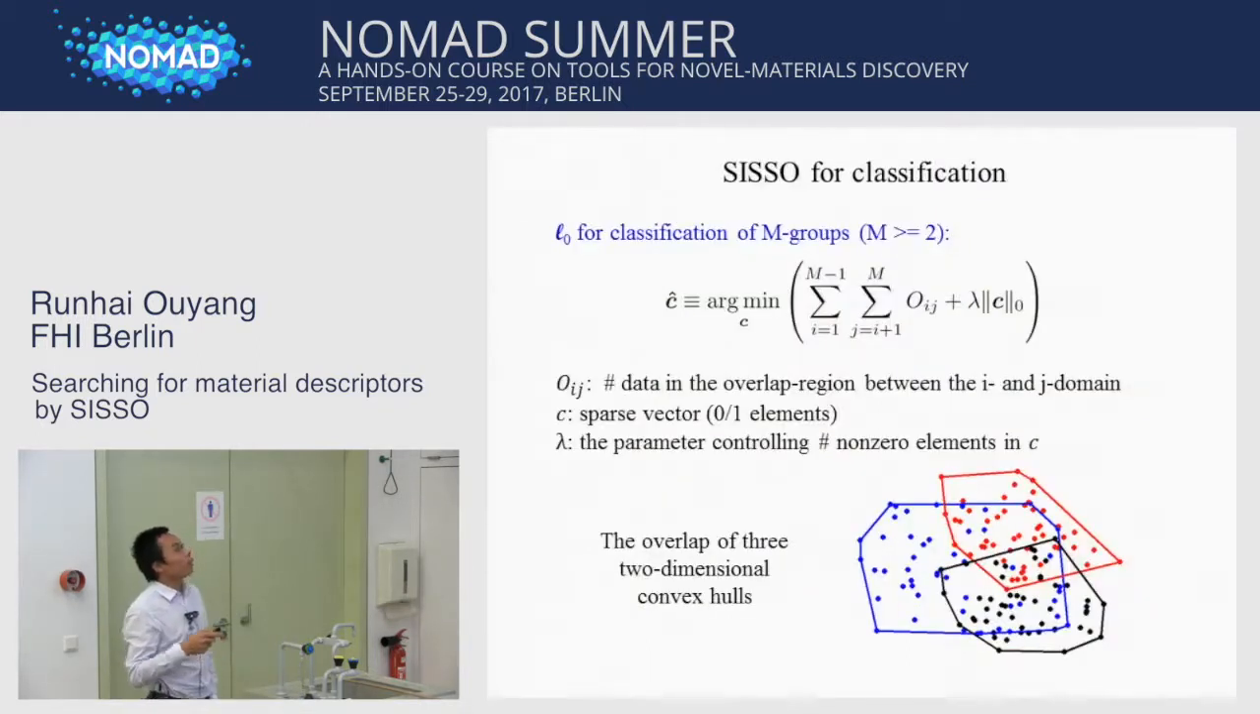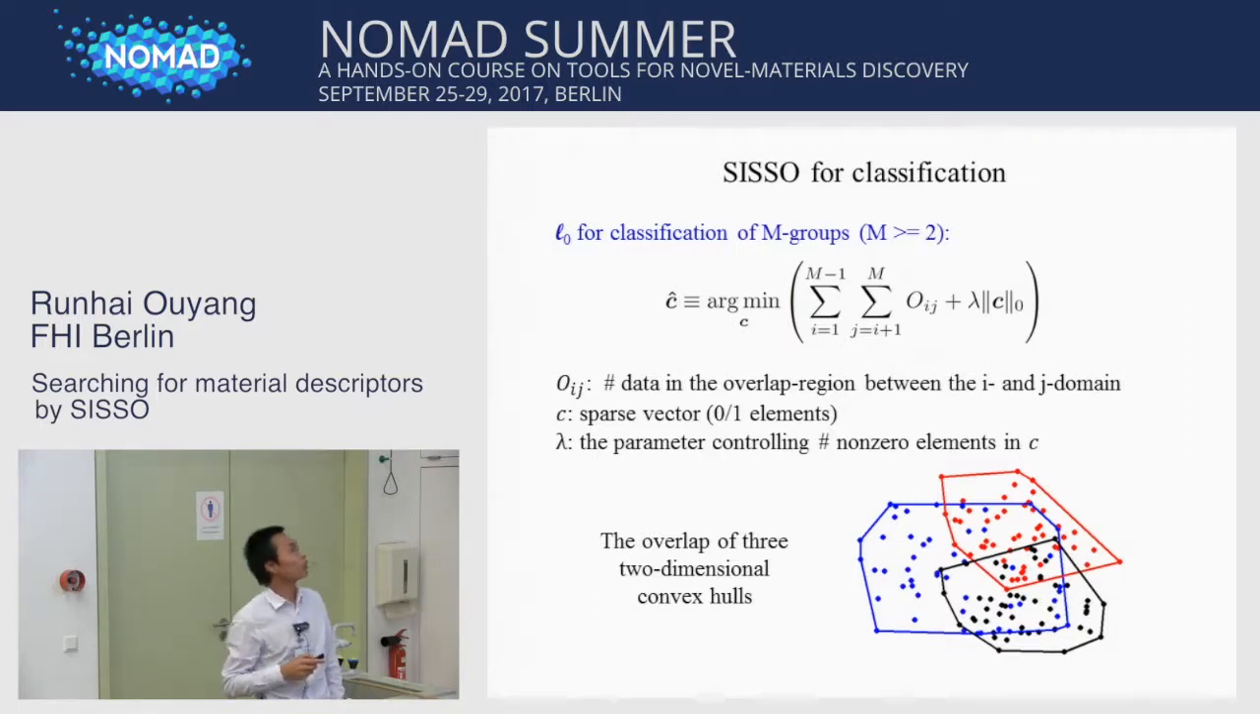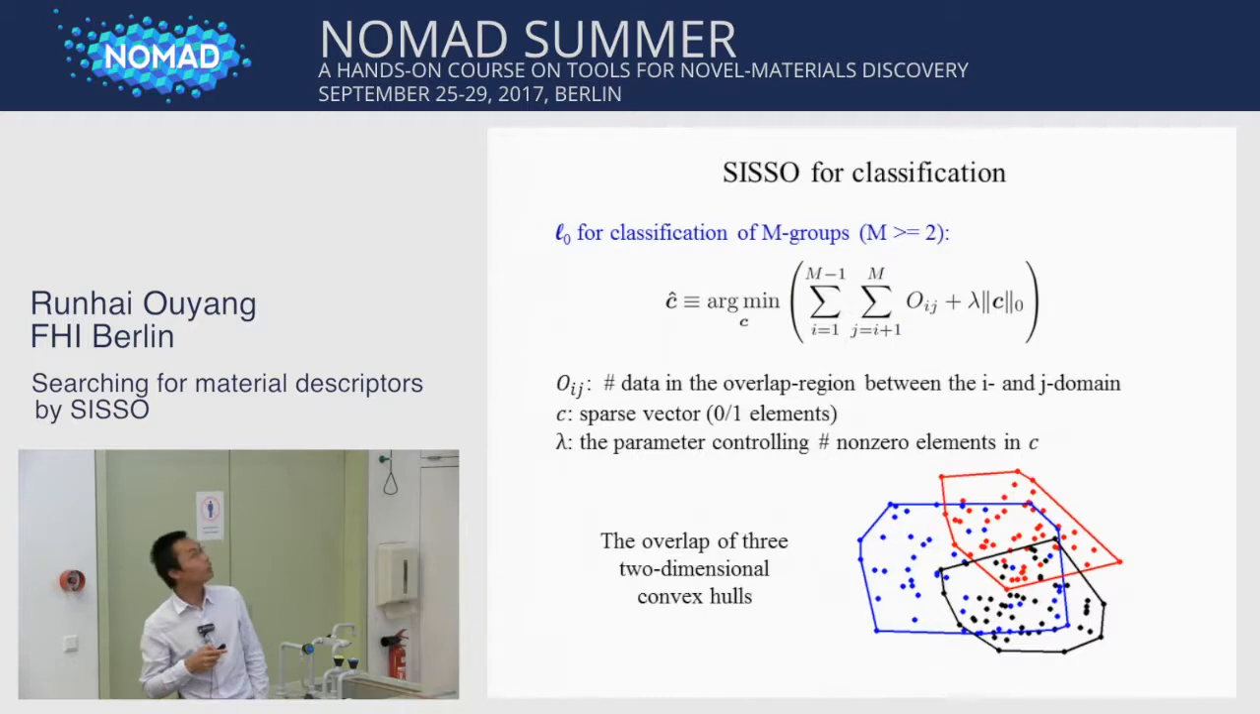Also, the SISSO is not only for quantitative property, but also for classification. So we define the L0 for classification of M groups, where M is equal or larger than 2, in this form. So the loss function here, the OIG, is the number of data in the overlap region between I and G domain.